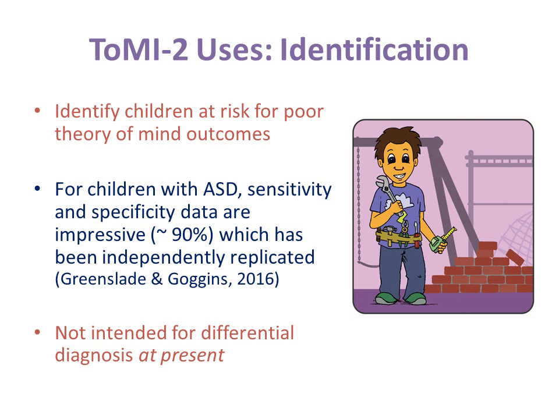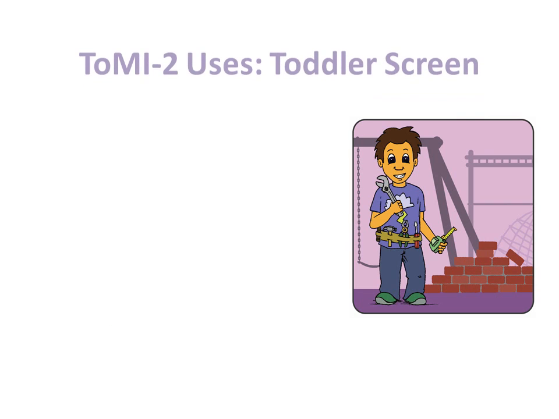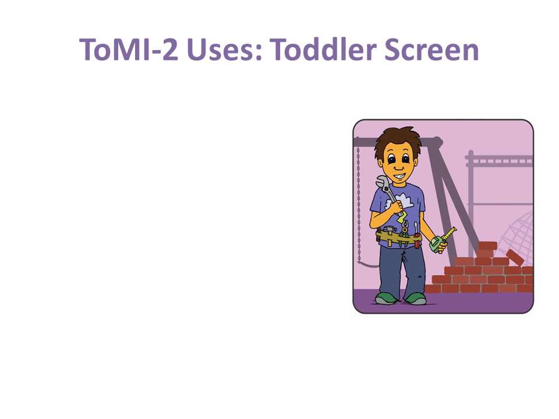Because the ToMI-2 taps a wide range of theory of mind understandings and skill sets, there is a potential for the use of the ToMI-2 for differential diagnosis in the future as more information accrues to inform the questions as to whether there are unique theory of mind profiles associated with specific clinical populations. The ToMI-2 was developed on a normative sample of children ages 2 to 13 years.